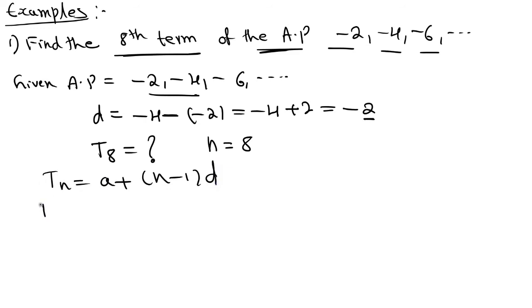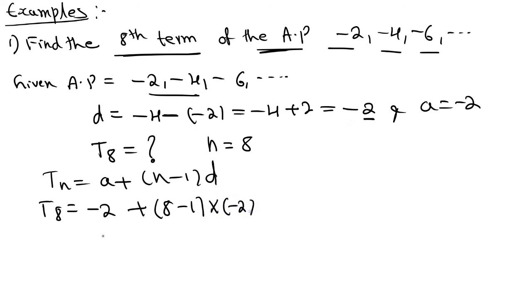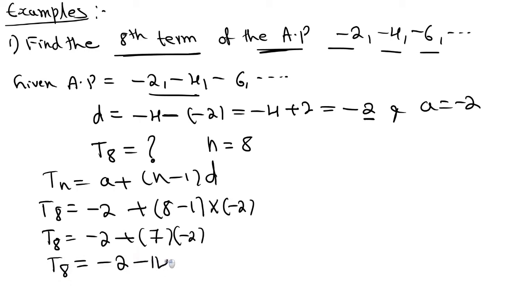The common difference d is −2. So T8 = −2 + 7 × (−2). Simplify: 7 × (−2) = −14. This implies the 8th term T8 = −16.